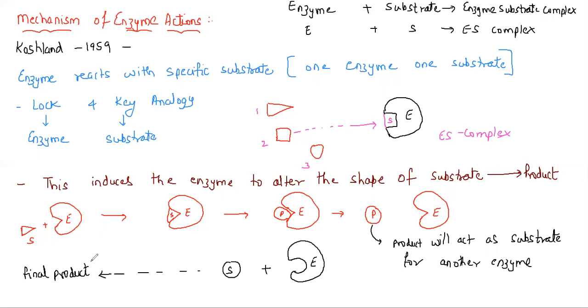Now here, if you look at this very carefully, it is actually explaining one very important model that is called the induced fit model or flexible model that was given by Koshland. So Koshland gave the induced fit model, or it is also called the flexible model.